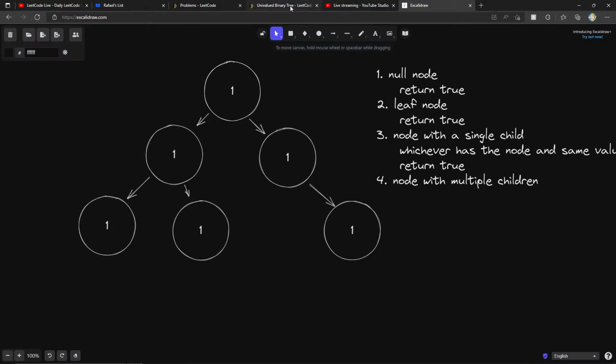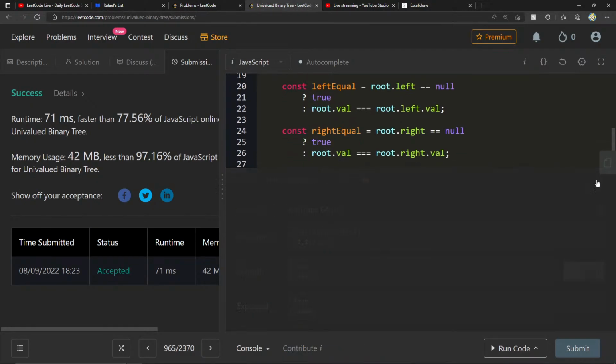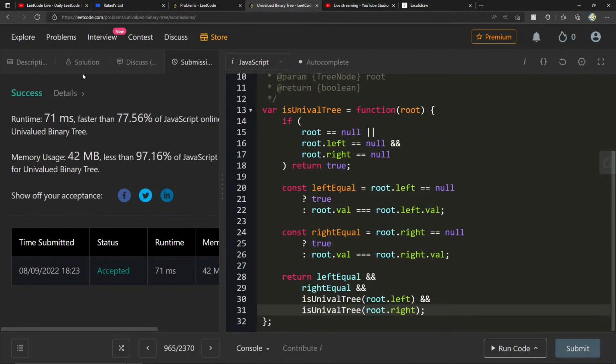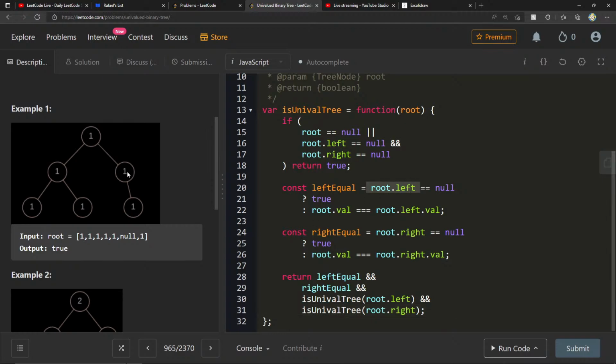So to explain this part right here, the reason for the single child is almost like what we set up here: return true if it's null. If we only have a single child and the child that we're checking is null, we don't need to do anything. It's just automatically true. There is nothing to check because it's null. That's one thing I want to make clear here and why I went in this direction.